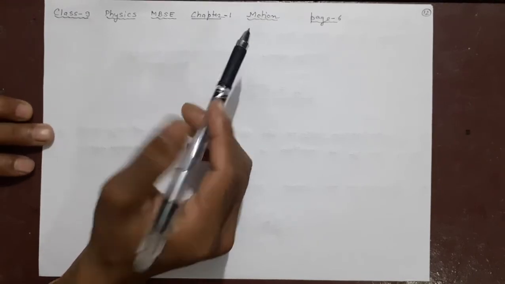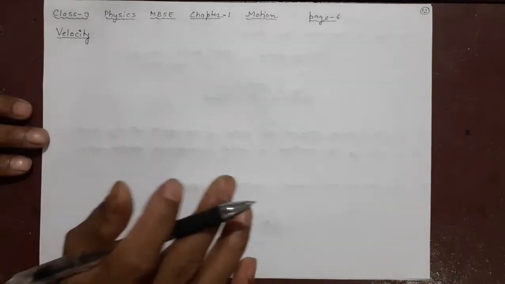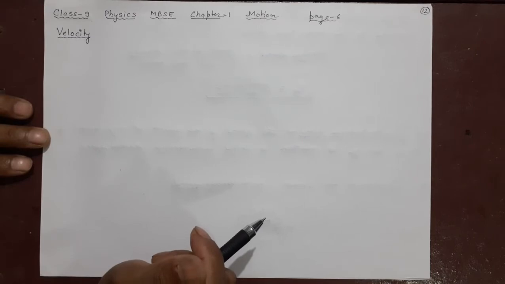In this lecture, we will try to study velocity. Velocity is very much similar to speed. Once you know the speed, it is not difficult to understand velocity. A difference is there. It is a vector quantity, that means it will have direction. If you remember, we studied distance and displacement. Displacement was the one which had direction. Its unit was also meter. Exactly like that, now we will have velocity in place of speed, which will have the same unit meter per second, but it will have direction. That is why it is a vector quantity.